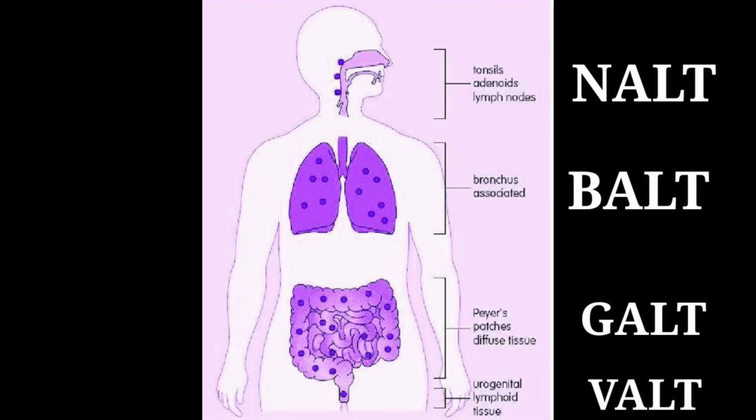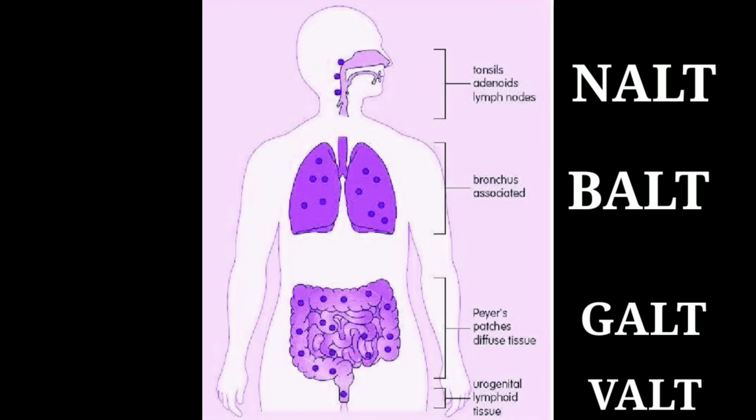So let's study about the first type, that is NALT, nasal associated lymphoid tissue. It includes the immune cells underlying the throat and the nasal passages, and especially the tonsils. The structure is similar to that of the lymph node, but they are not encapsulated and are without lymphatics. It consists of follicles composed mainly of B cells surrounded by T cells and the germinal center.